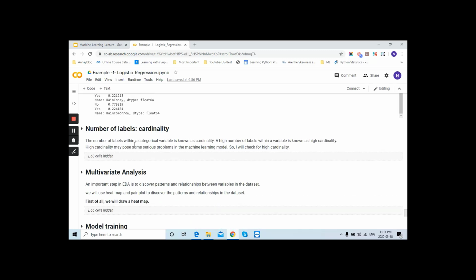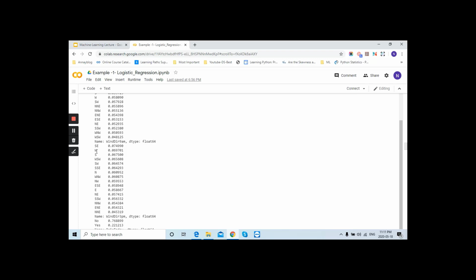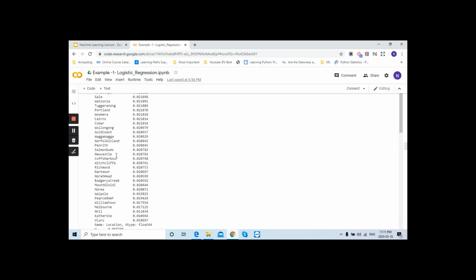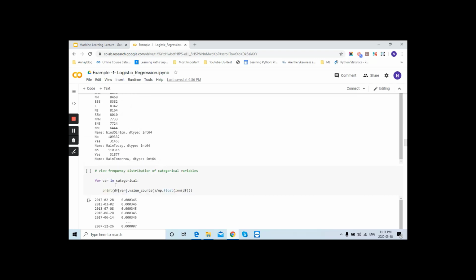These are different. Now we are checking the distribution in case of this one. If you look at wind direction at 9 a.m., the record with 0.074, and on the W side this is 0.06. That means now you have the frequency distribution of categorical variables.